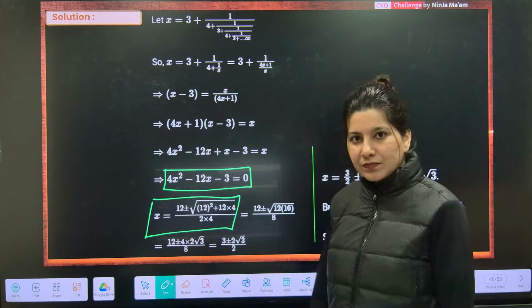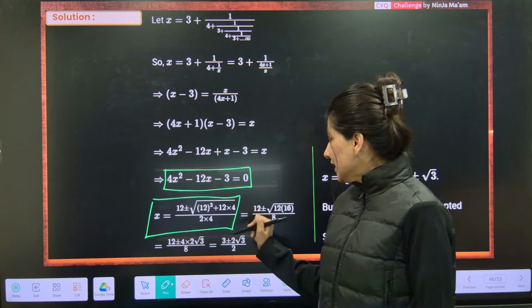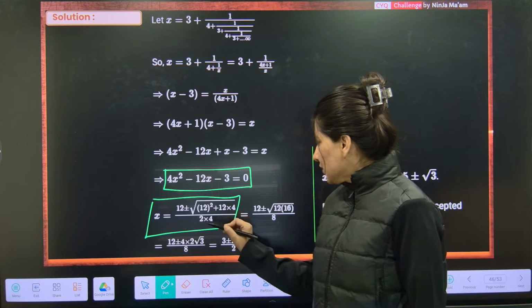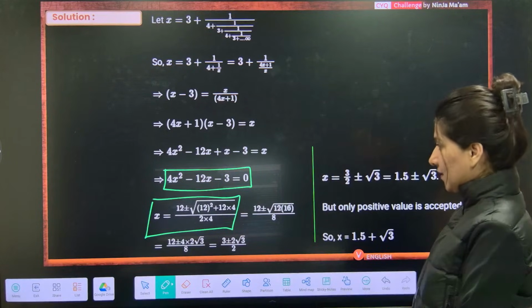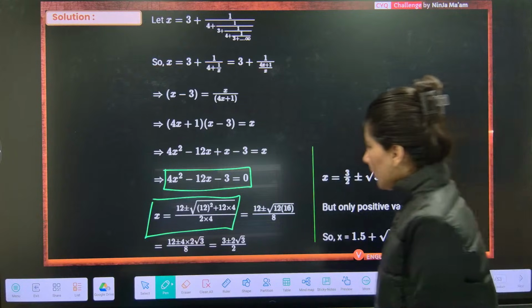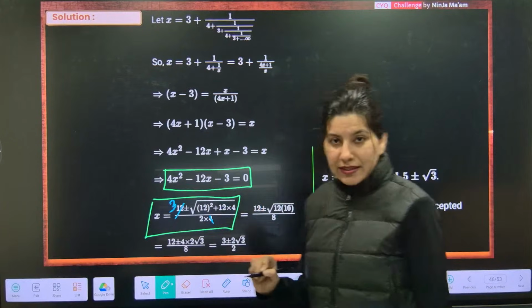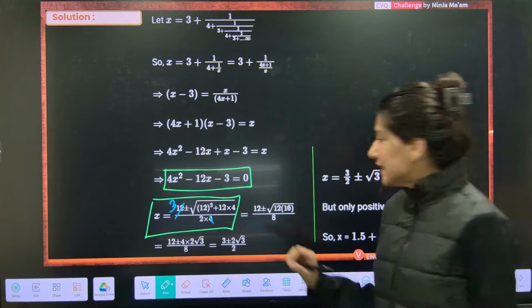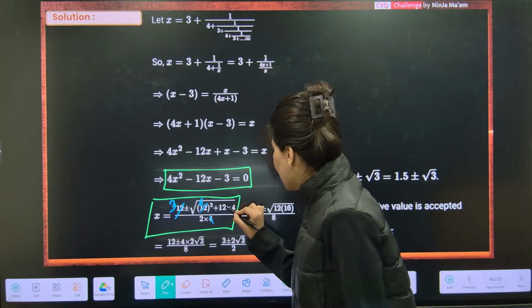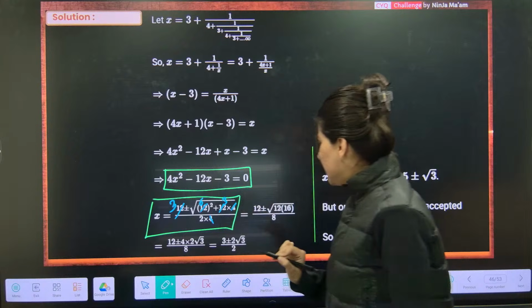So what is this going to be? Clearly 2 is going to be gone. Here 4 is going to be here, 3 is gone, and here it is going to be 6. And here it is going to be 3. 6 plus 3.